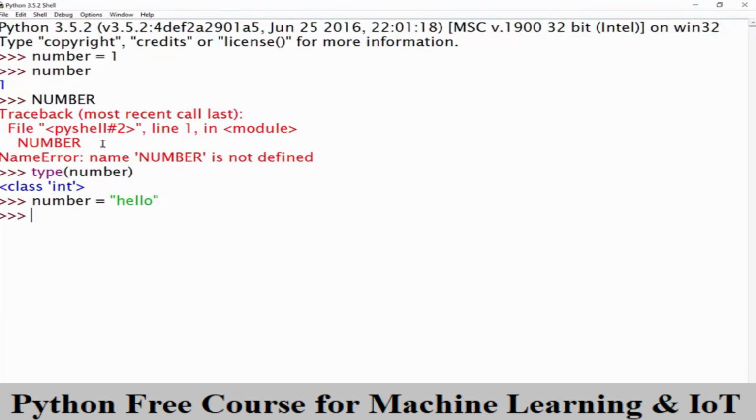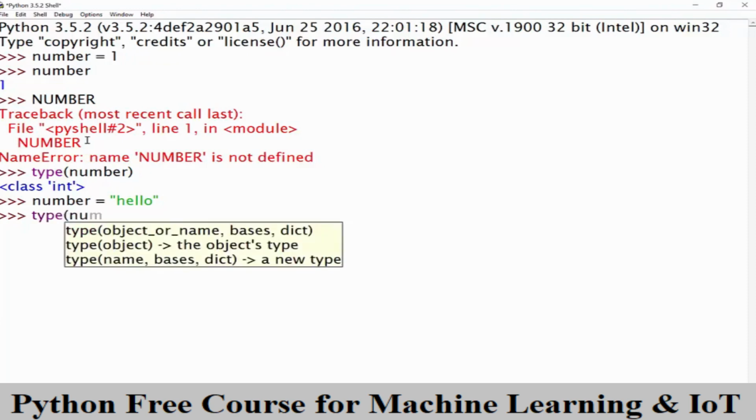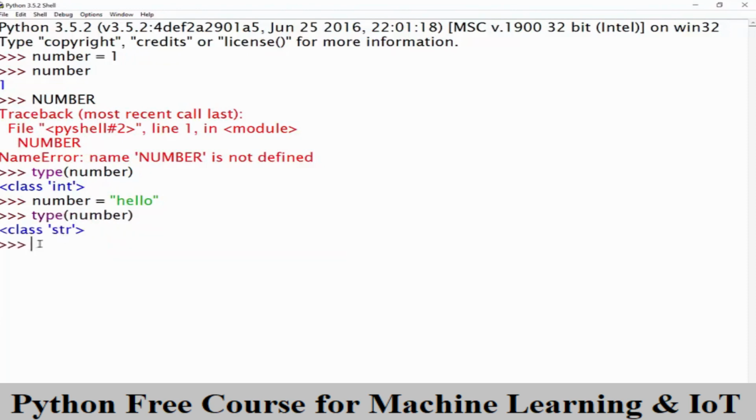Now you can see that we didn't get an error. Hello is text, it's what's called a string data type. If we look at the type now, it will tell us that the class is str, or string, which is basically just text. The fact that we could do this and basically overwrite our variable with a completely different data type is what I mean by dynamically typed languages.